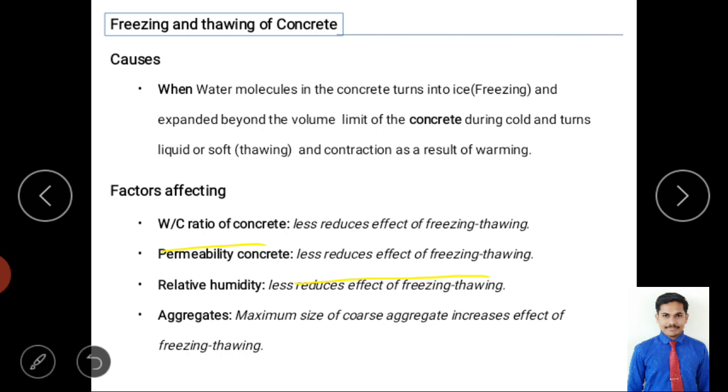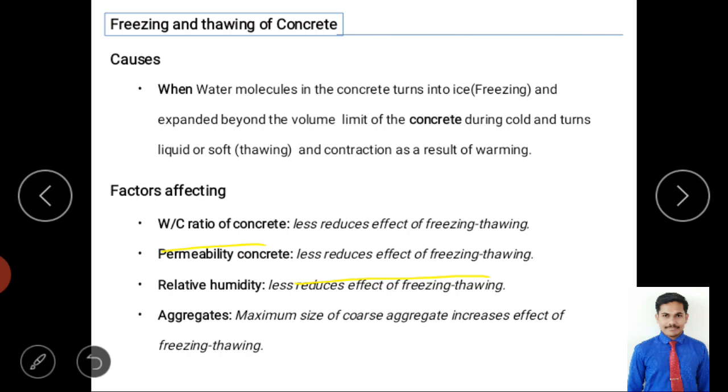If it is less, it has less effect. Why? Because when relative humidity is less, it reduces the moisture content. When relative humidity is high, it increases the moisture content in the environment. So when relative humidity is less, it reduces the effect of freezing and thawing. Mainly the environment should have less water content.